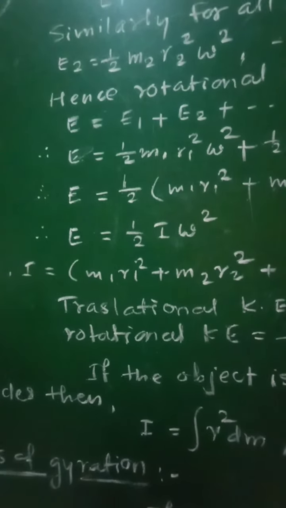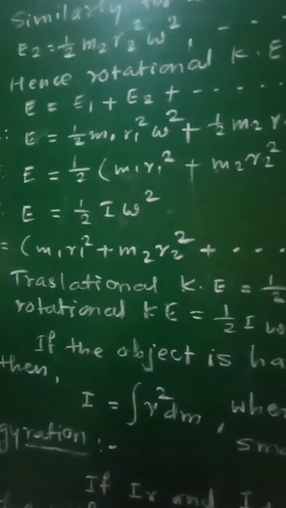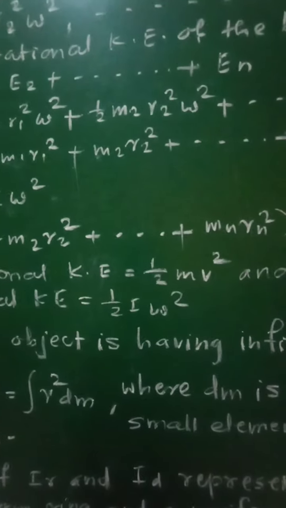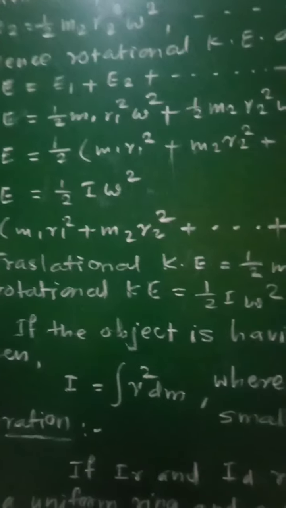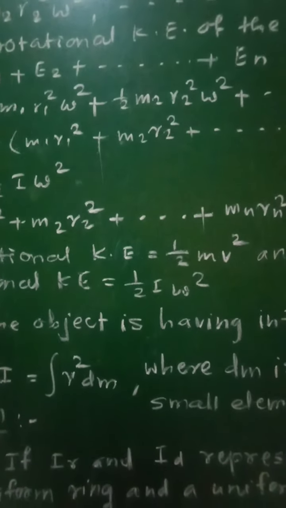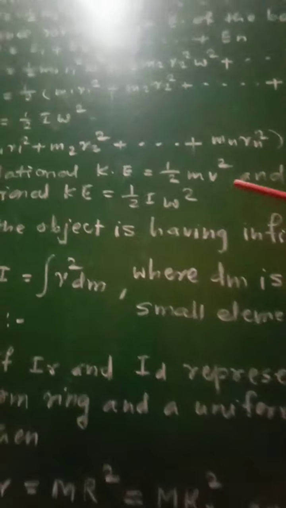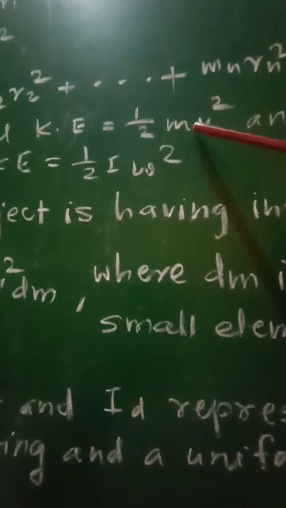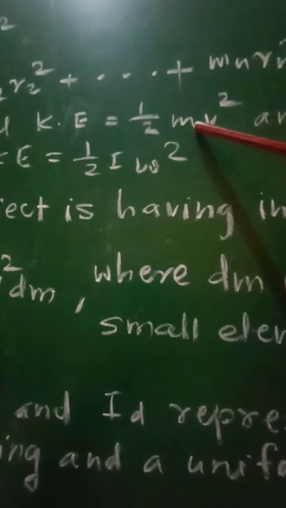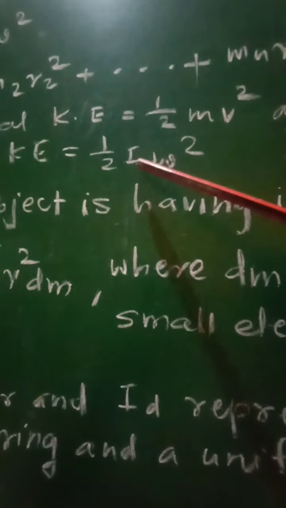Now, if you consider the translational kinetic energy, that is when that body is moving with velocity v, then it is given as half m v square. And now in this case, the rotational kinetic energy is given as half I omega square. That means here m is replaced by I and v is replaced by omega, and therefore as the mass plays the role in case of translational motion, the similar role will be shown by this moment of inertia.